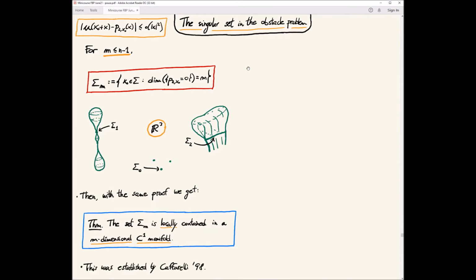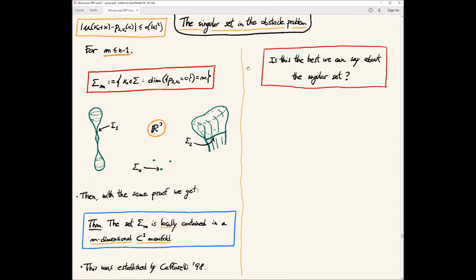So now the question that we have is, is this the best we can say about the singular set? Can we say something more? And the answer is yes. The right questions to ask maybe are, can we improve the convergence of blowups?